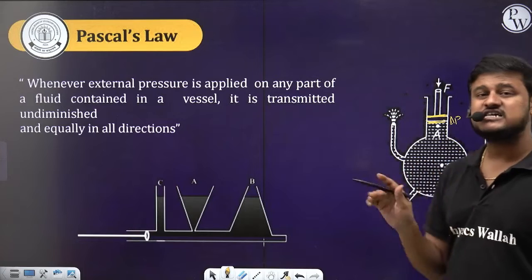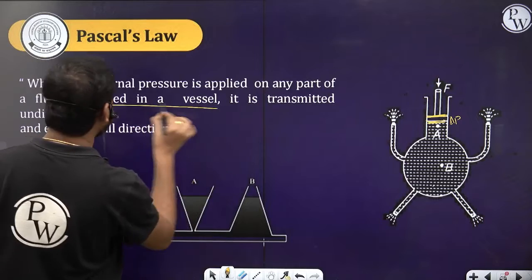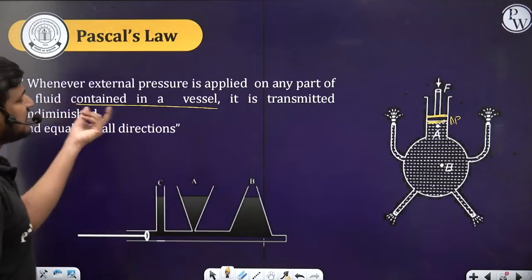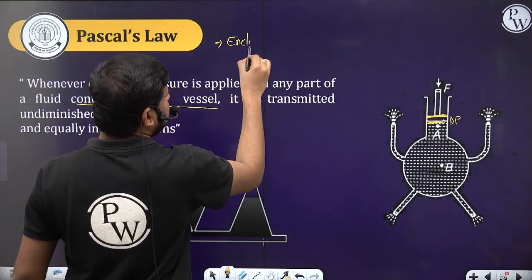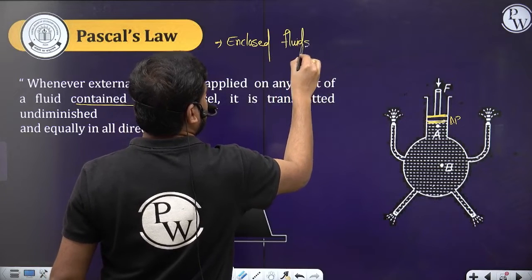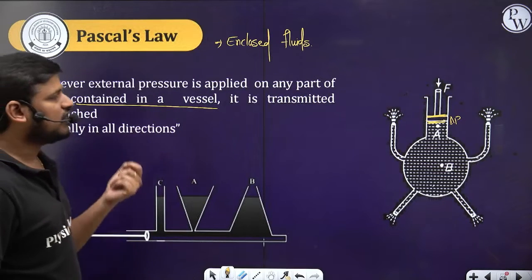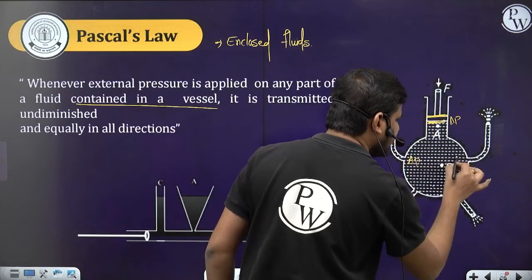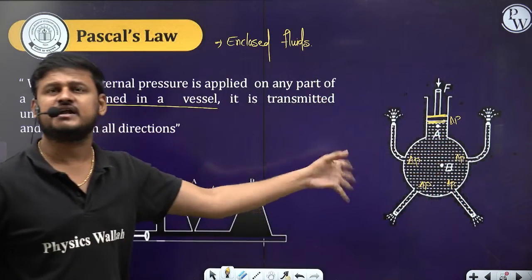And this Pascal's law is only applicable for closed containers, for enclosed fluids. Whenever an external pressure is applied on any part of a fluid contained in a vessel, it is transmitted undiminished and equally in all directions. So the same pressure will be there in all directions: here delta P, here delta P, here delta P, everywhere delta P.